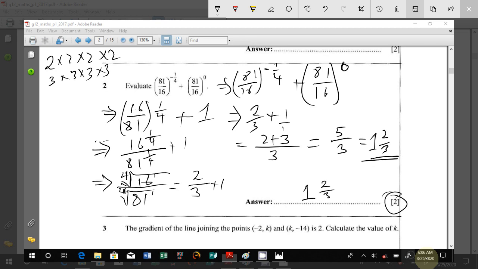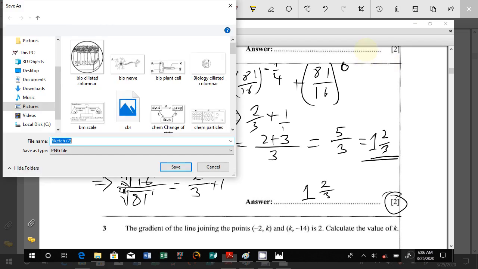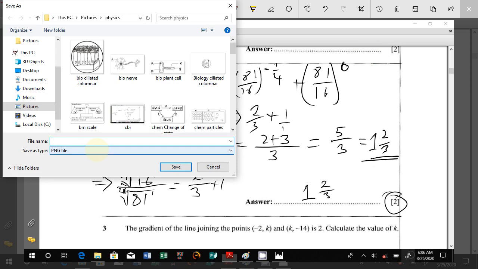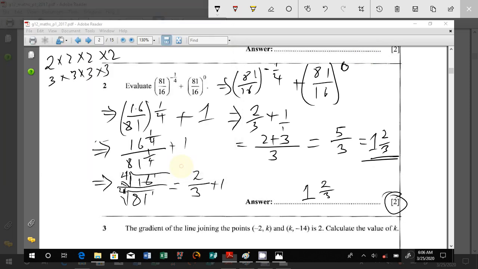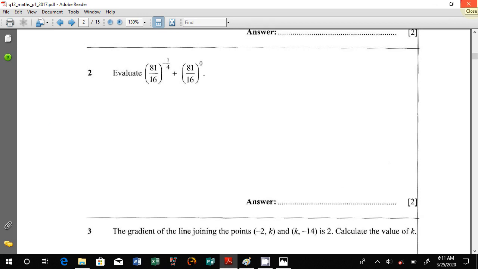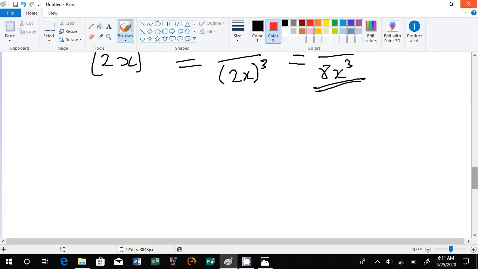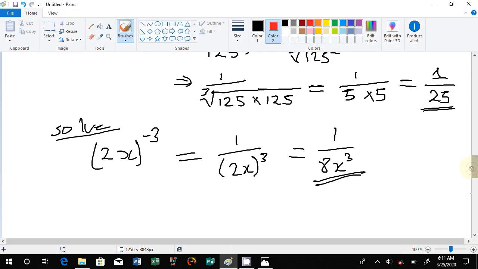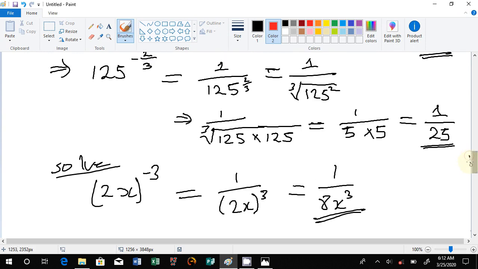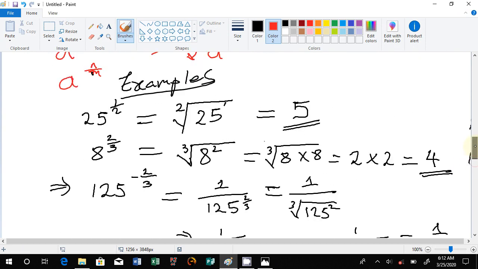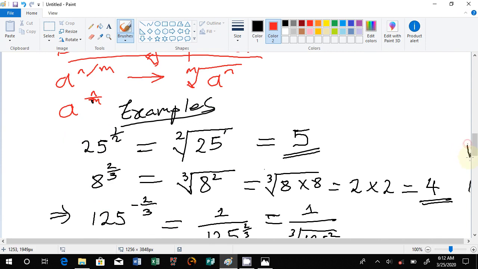Let me save this one also for reference as CR2. Okay, I've saved. Okay, so that is how the indices work, and that's how applicable they are. They are a nice blend of mathematics, and they work so well.